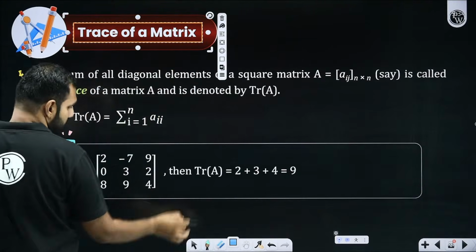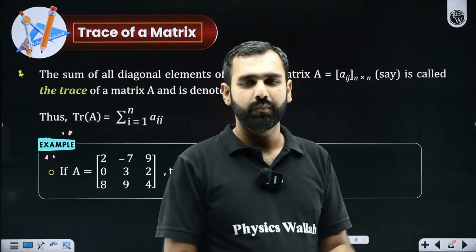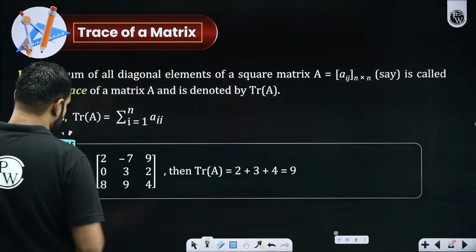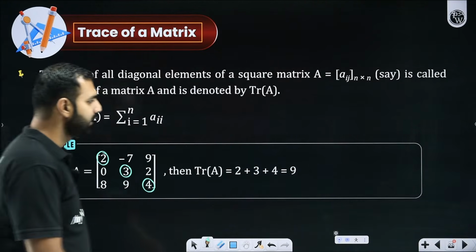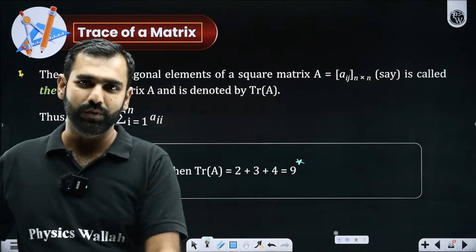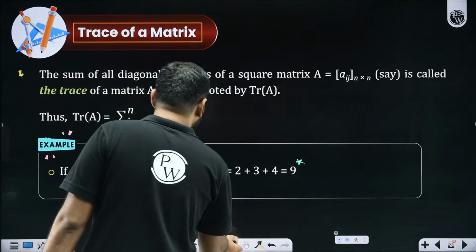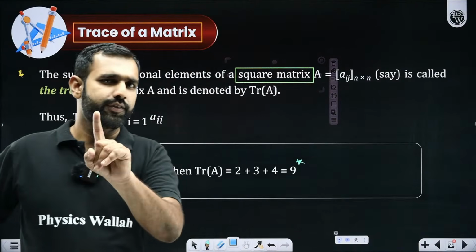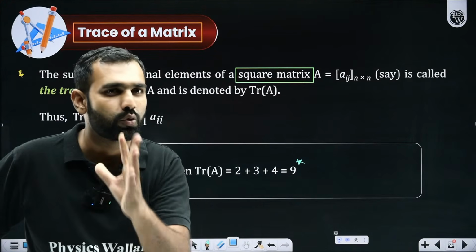What do I mean by trace of a matrix here? Let's have clarity on that. Trace is nothing but simply the sum of all the principal diagonal elements. Let's say there is this matrix A. If I add 2, 3 and 4, how much is that? 7 plus 2, 9. So this 9 is nothing but the trace of this matrix. Isn't it absolutely beautiful and simple? For a matrix, of course, it has to be a square matrix. Remember this, if you want to find the trace of a matrix, it needs to be a square matrix.